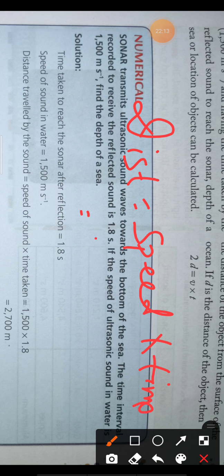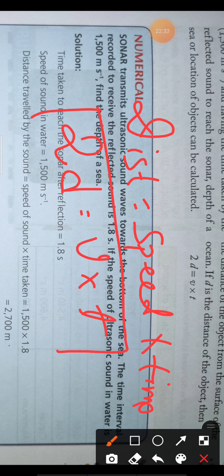Speed is denoted with v and time is t, but the sound wave covers 2d distance. Why? Because d distance is covered by the original sound, and another d distance is covered by the reflected sound. So the total distance covered by the sound wave is 2d. Using this formula, you have to solve the numericals also.